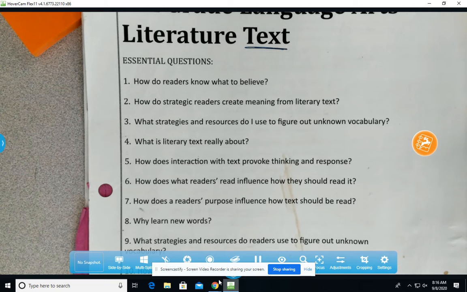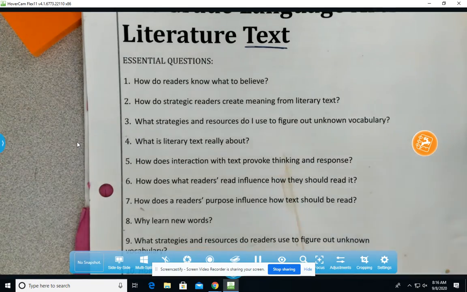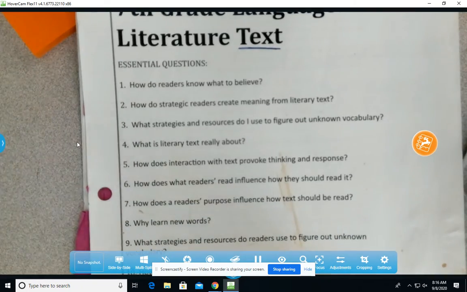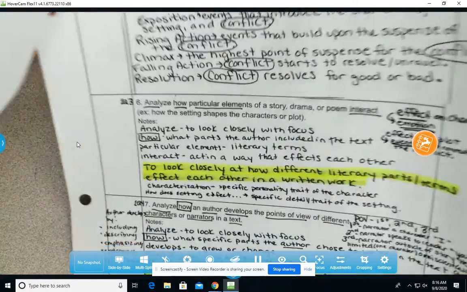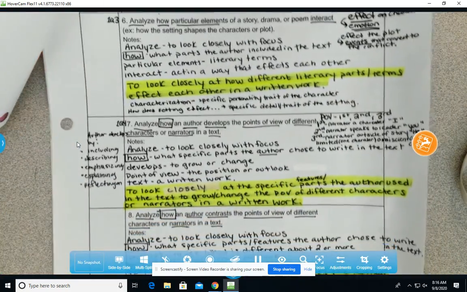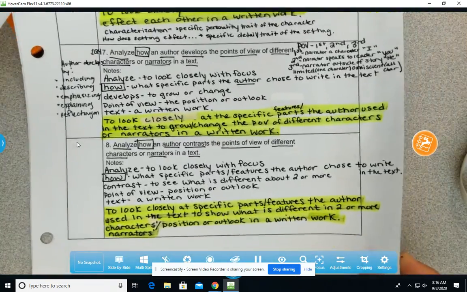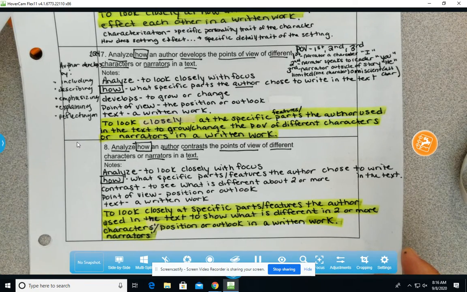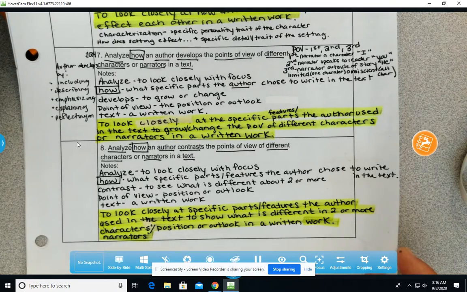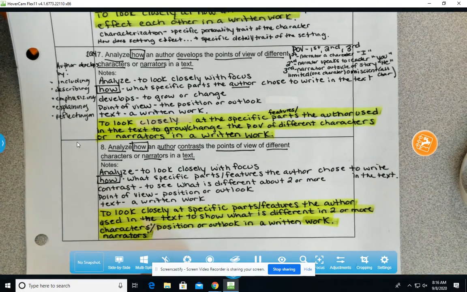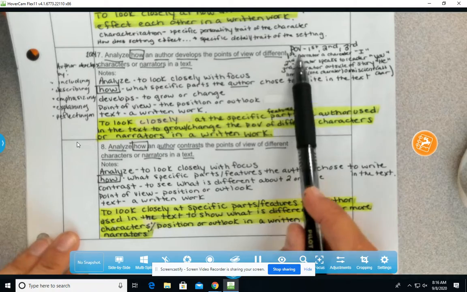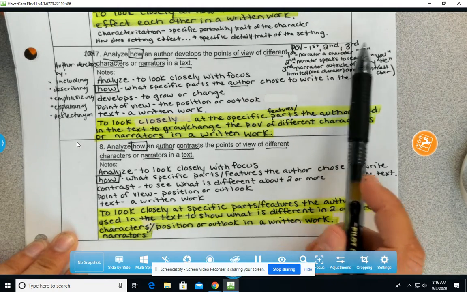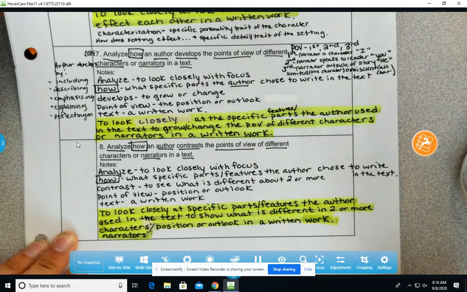So the first one that's mentioned is point of view. In our learning target packet, point of view consists under learning target number 7 and number 8 to analyze how the author develops points of view of different characters, as well as to analyze how the author contrasts the points of view of different characters. Oftentimes when we think of point of view, we do think of first, second, and third person. So sometimes, just as we talked about in writing class, you could write your piece in first person or third person and that kind of thing.